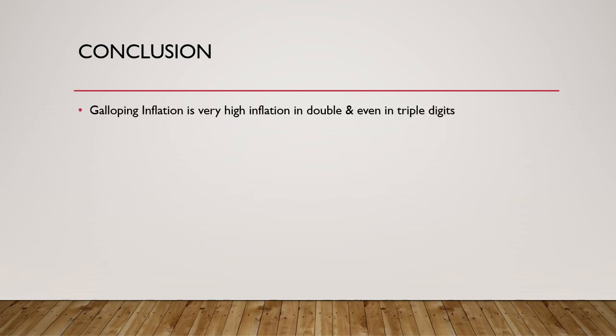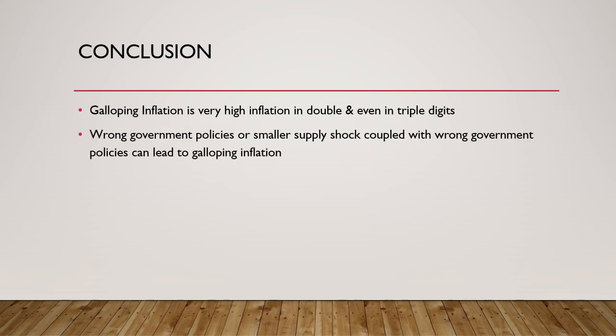As far as galloping inflation is concerned, as we saw earlier, galloping inflation is very high inflation in double and even triple digits. Unlike hyperinflation, wrong government policies, or a smaller supply shock coupled with wrong government policies, can lead to galloping inflation. Galloping inflation, in some cases, can pave the way for hyperinflation, but not always.